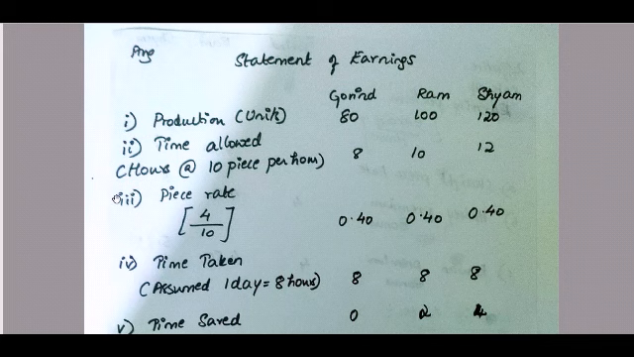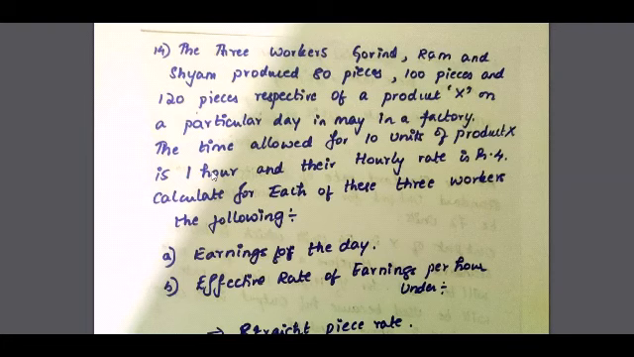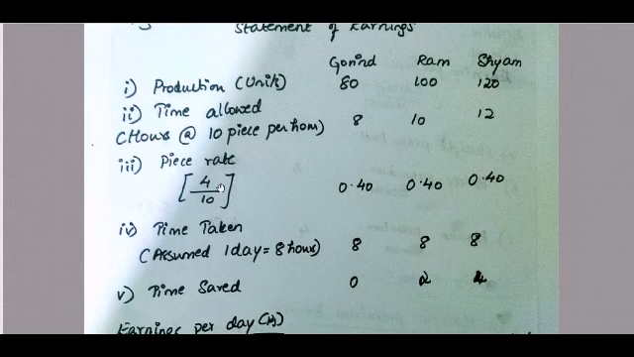So point 3 is piece rate. So piece rate, how do we basically calculate? The hourly rate divided by the number of units, 4 rupees divided by 10, which is equal to 0.40, 0.40 and 0.40. Why everyone has the same piece rate is because we are going to calculate it under straight piece basis, right? There is no differential basis, so everyone will have the same piece rate.